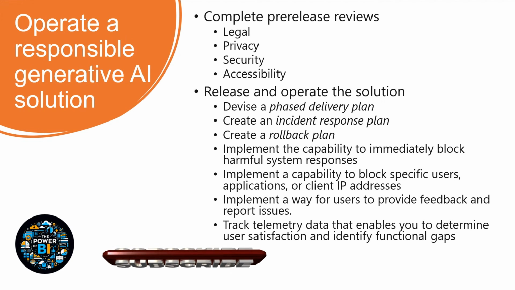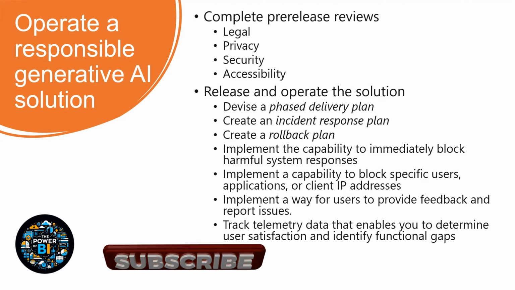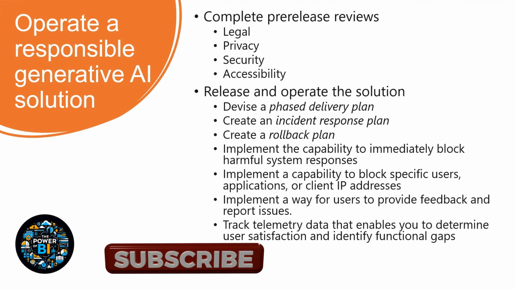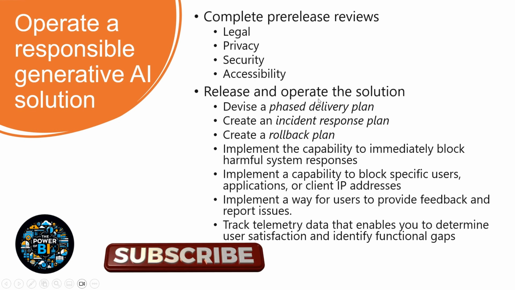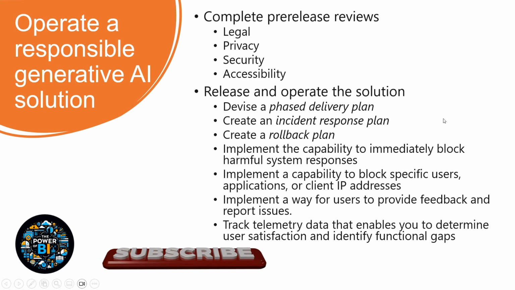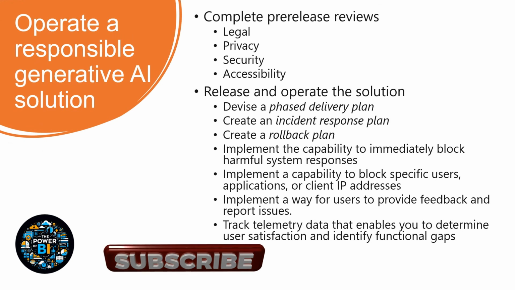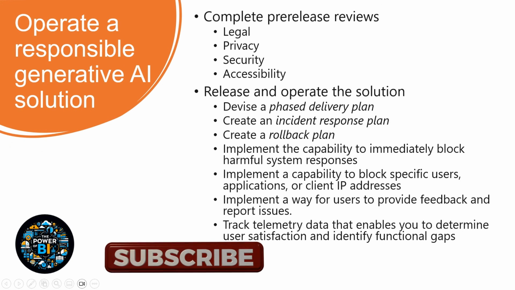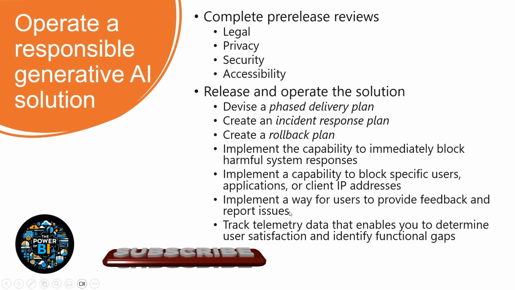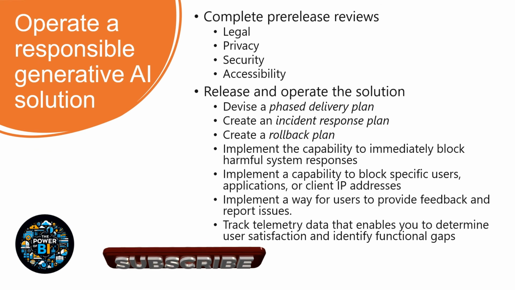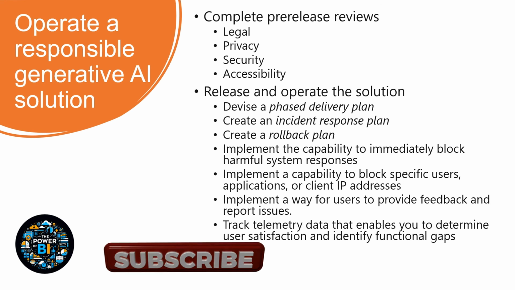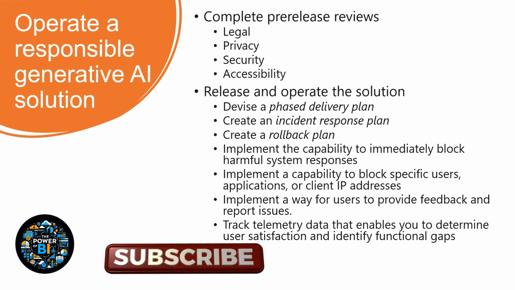Then we release and operate the solution based on a phased delivery plan, an incident response plan, and a rollback plan. We also need to implement a capability to immediately block harmful system responses, handle feedback, and take action immediately in response. And we track telemetry data that enables you to determine user satisfaction and identify functional gaps.